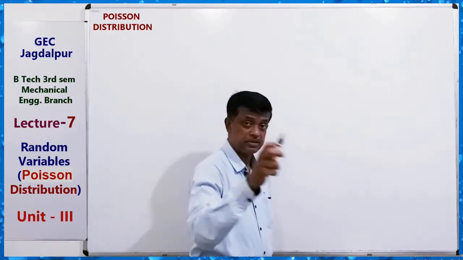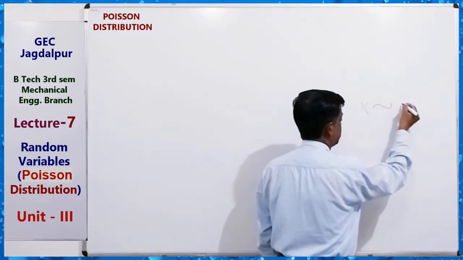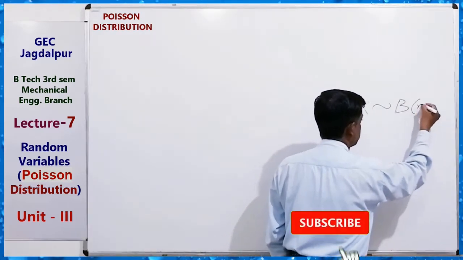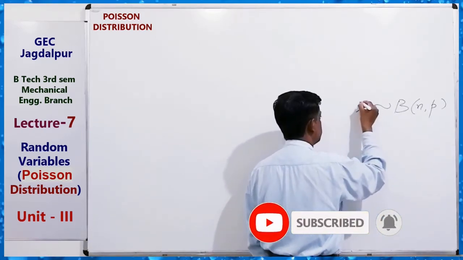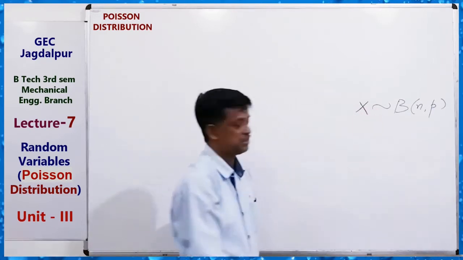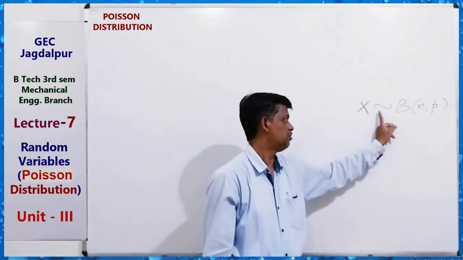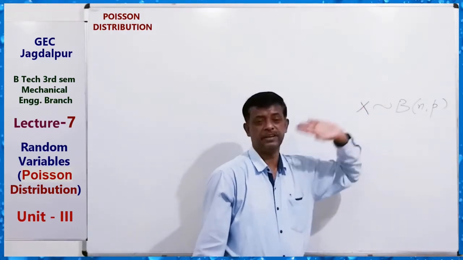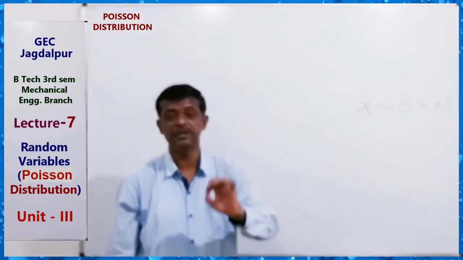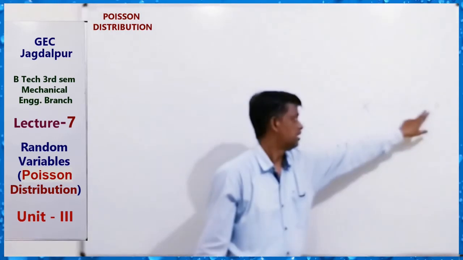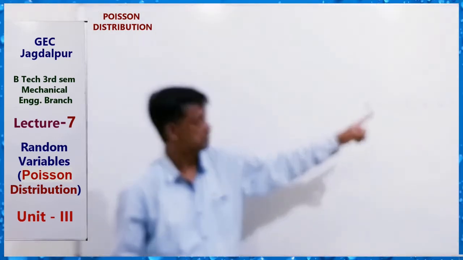Now, for the binomial distribution, we know that if x is a variate binomially distributed with n and p, this symbol denotes a variate binomially distributed with parameters n and p, where p is the probability of success.